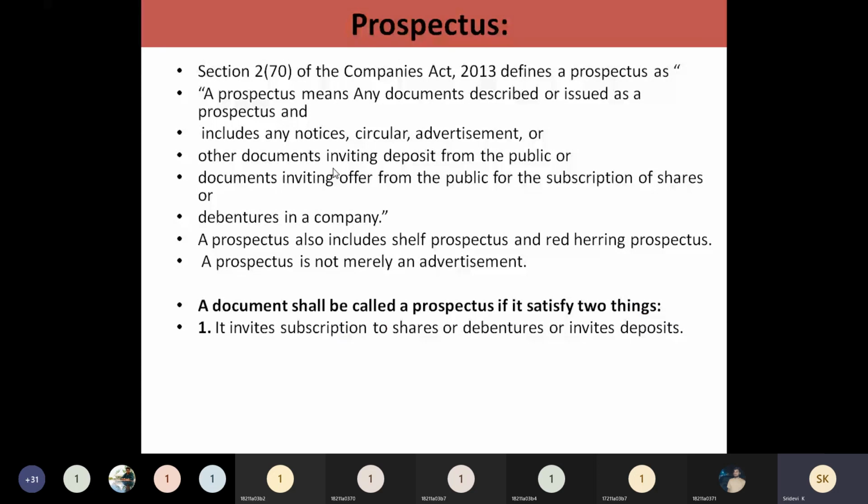When a document is called a prospectus, it should include two things. One, it should invite subscription to shares or debentures or deposits in the company. That means a prospectus includes how many shares will be issued to the public, and what amount should be collected from the public.